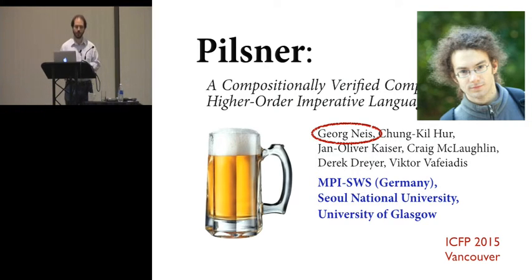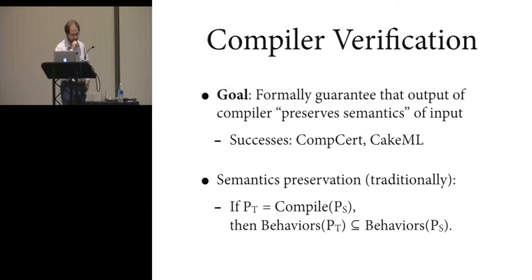So I'm going to tell you about Pilsner, which is the first compiler for a higher-order imperative language, by which I mean something like an ML-like language, that has been compositionally verified. And basically what I want to do is tell you what that means and why it was challenging and how we did it. So the starting point for this work is this whole field that's developed in the last decade,